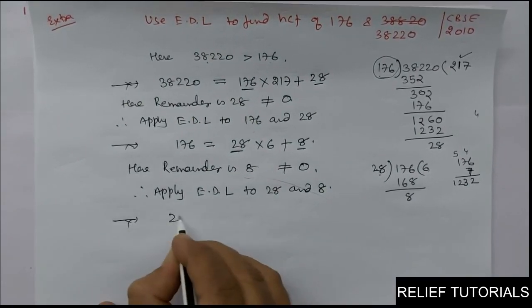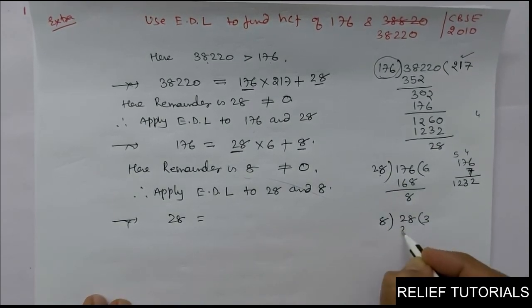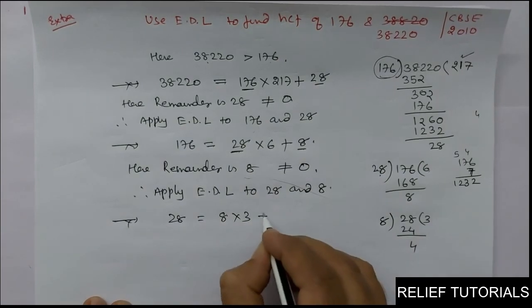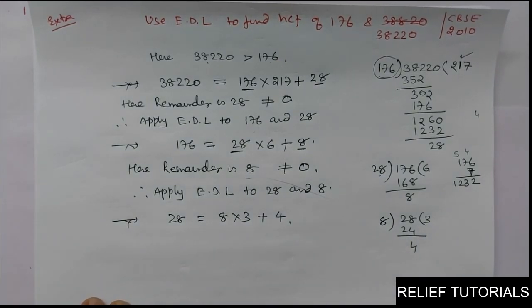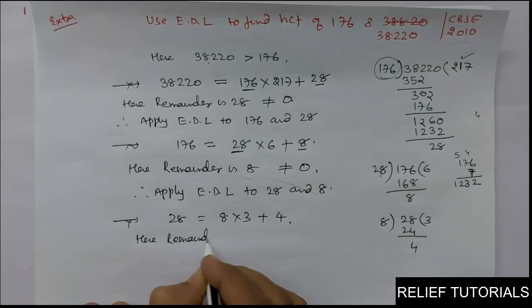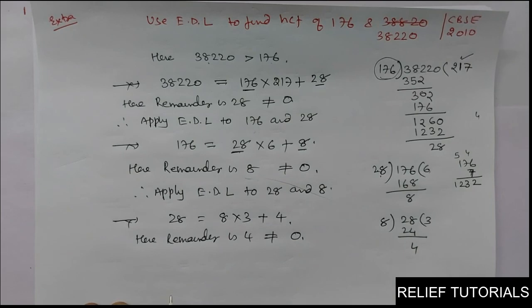So again this 28 will be divided by 8. 8 3s are 24, remainder 4, so 28 is 8 into 3 plus 4. Clear or not? Here remainder is 4, which is not equal to 0.